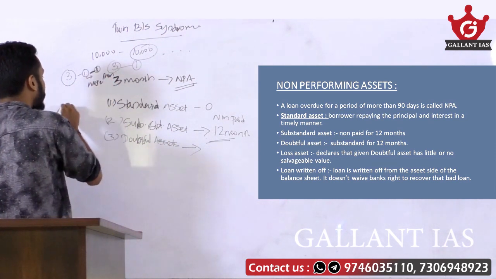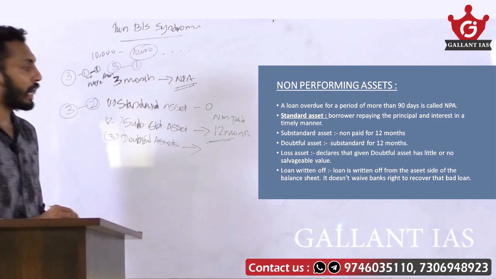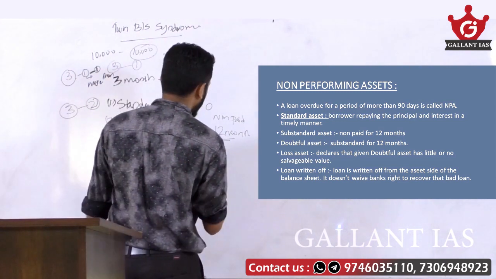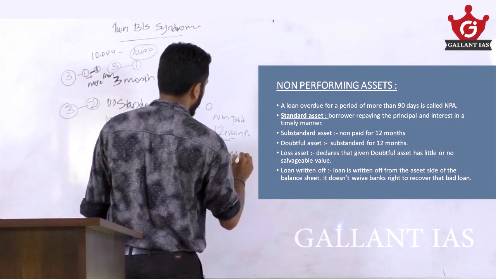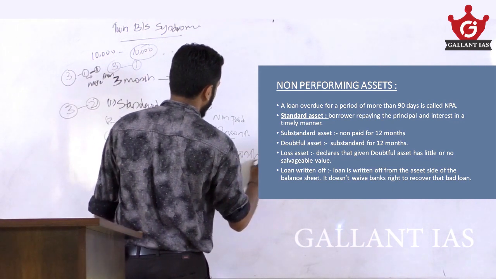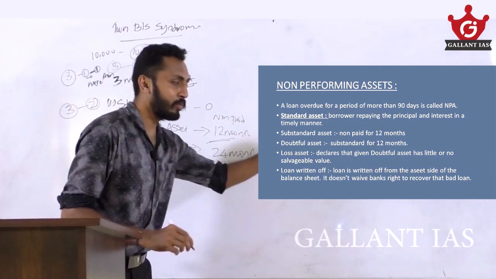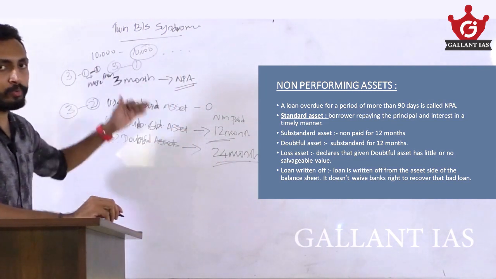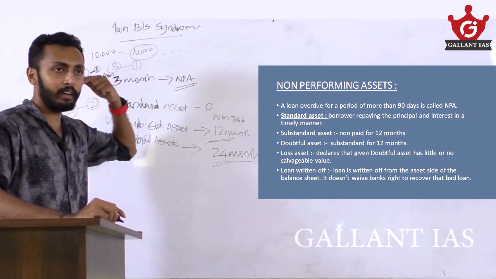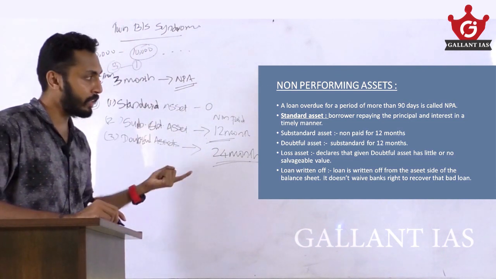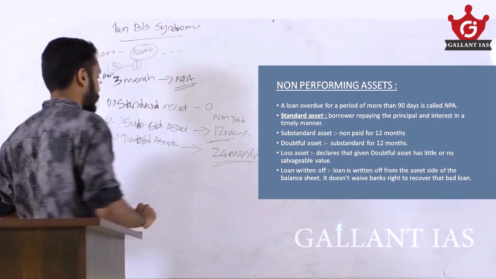That means I paid for 3 years, but for the last 2 years I am not paying. So that is what doubtful assets are: if unpaid for 24 months, then it is a doubtful asset. It becomes substandard if never paid for 1 year, then doubtful if never paid for 2 years.